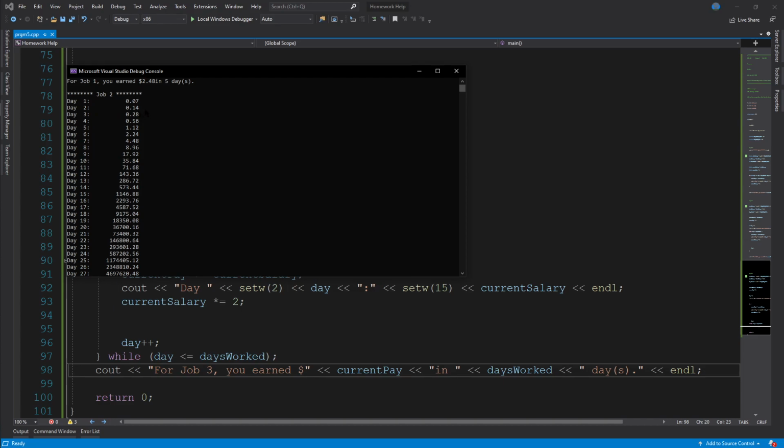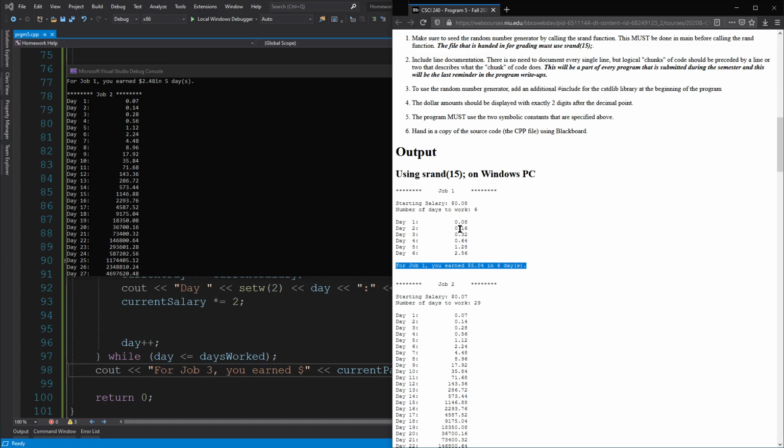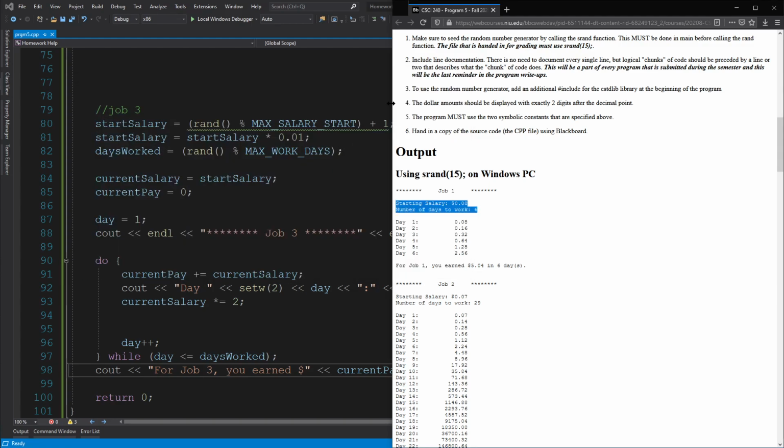Job 2, wait, do we have to output how many days beforehand? Let's see, Firefox. Okay, so I forgot these at the beginning, the starting salary and the number of days worked, but that's an easy fix. Go ahead and close out of that.